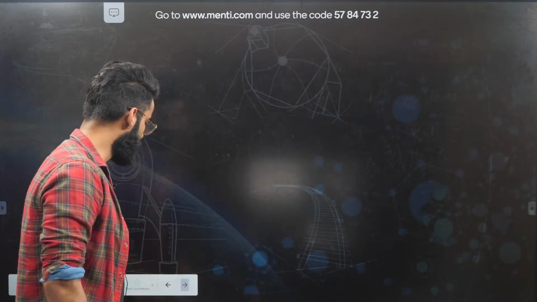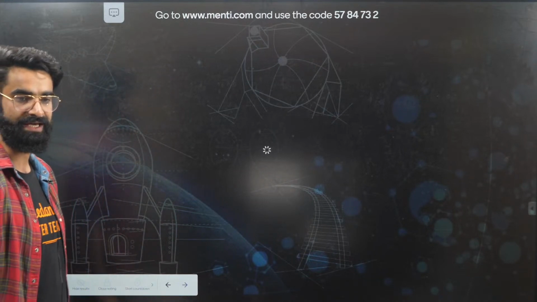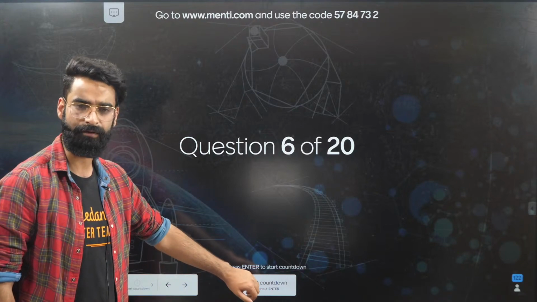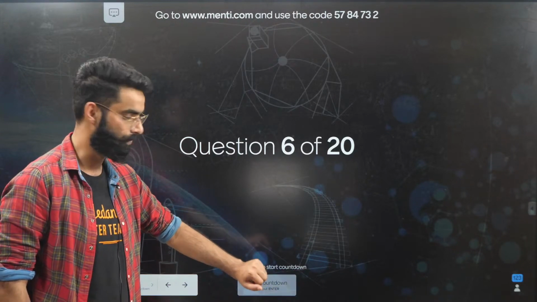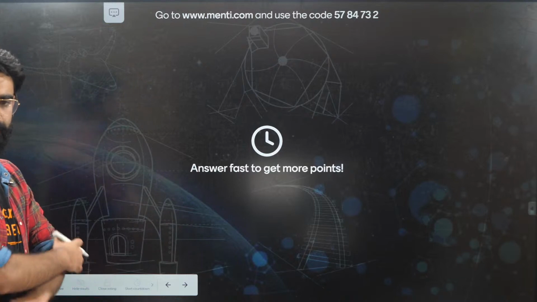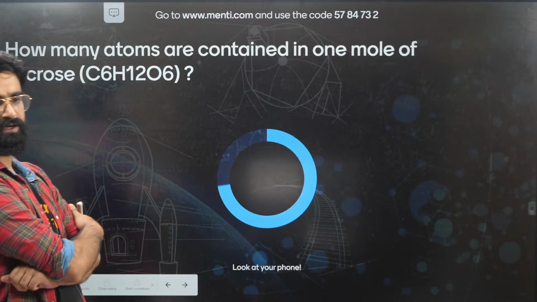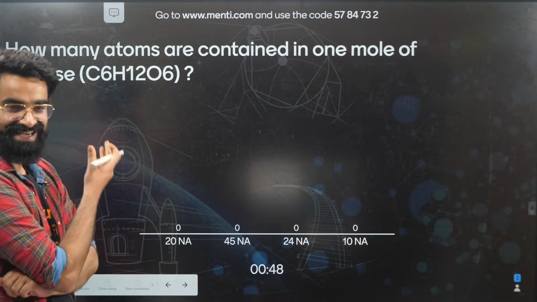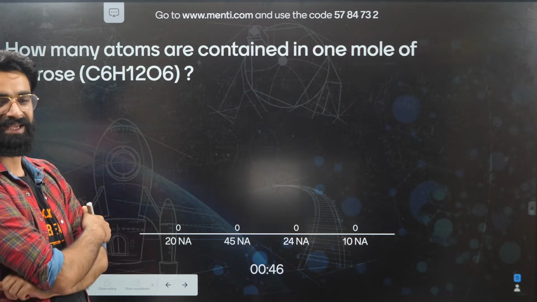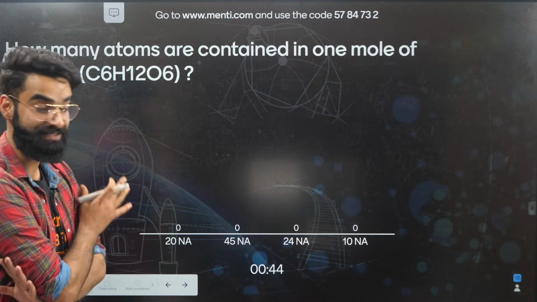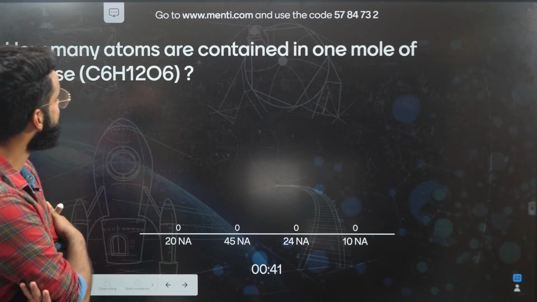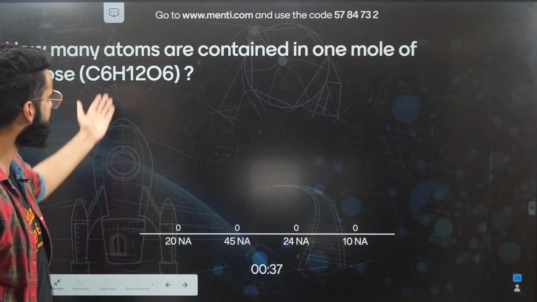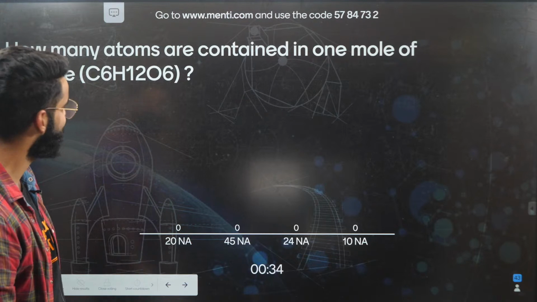Let's move on to one more question, which is going to be our 6th question of the session. I'm starting the countdown in 3, 2, 1, and now. Look at your phone. How many atoms are contained in 1 mole of sucrose? See, guys, what a basic question this is. Simple thing, and all of you must answer this one. How many atoms are contained in 1 mole of glucose? Just count the atoms, done and dusted.